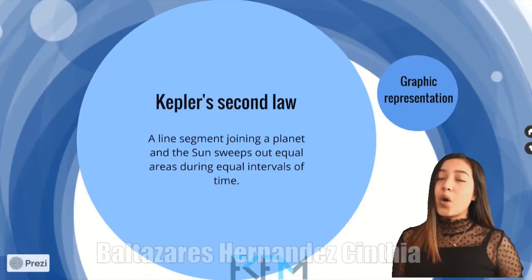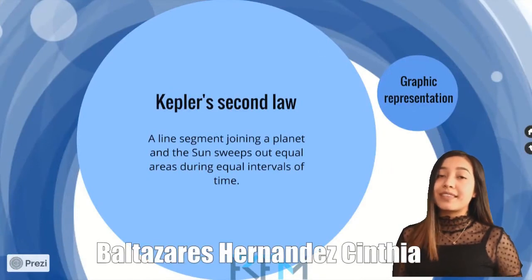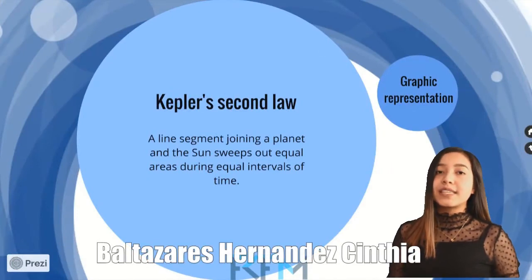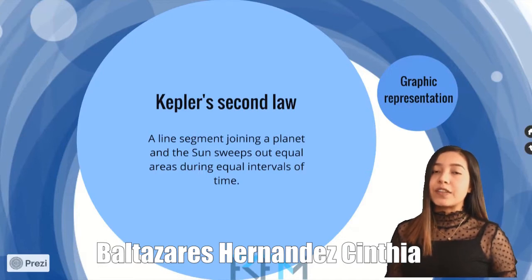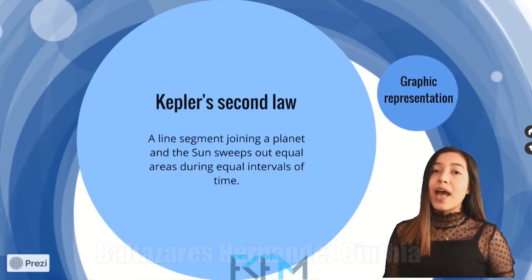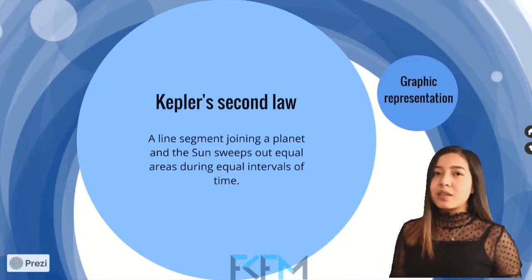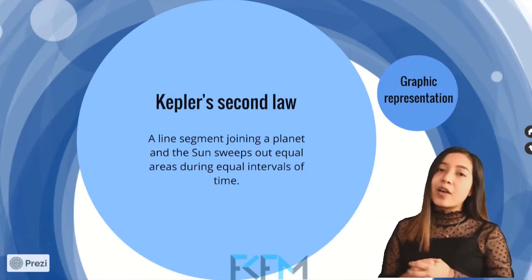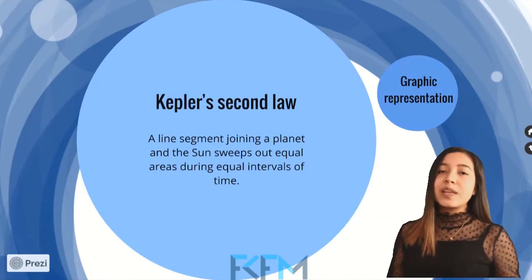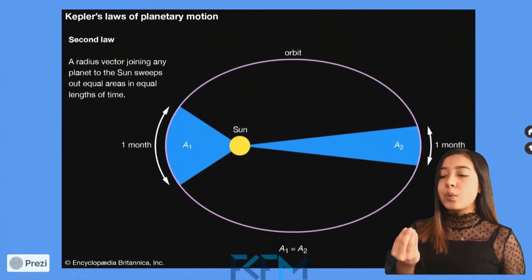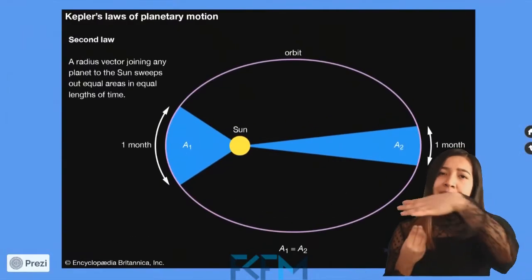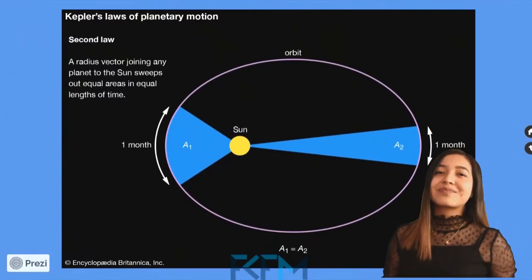The second law of planetary motion states that the line drawn from the center of the Sun to the center of the planet will sweep out equal areas in equal intervals of time. It is sometimes also referred to as the law of equal areas. It explains the speed with which a planet moves while orbiting around the Sun.